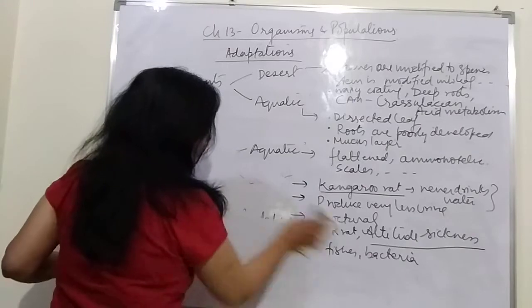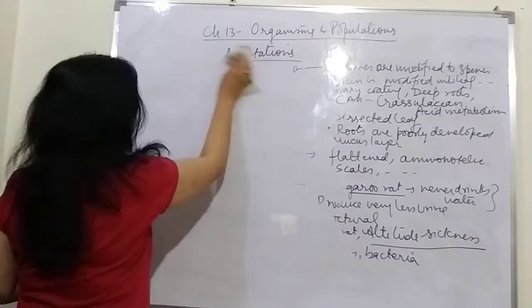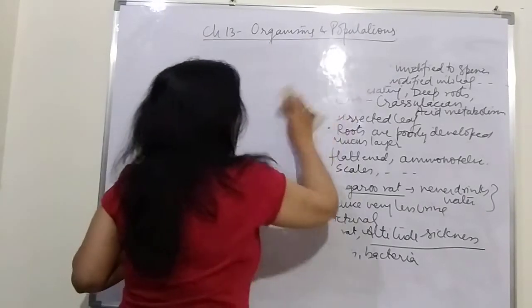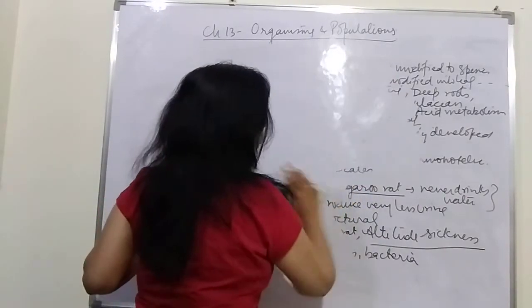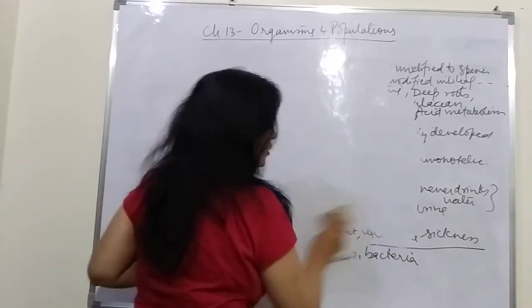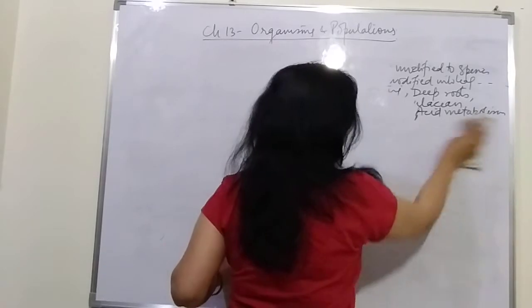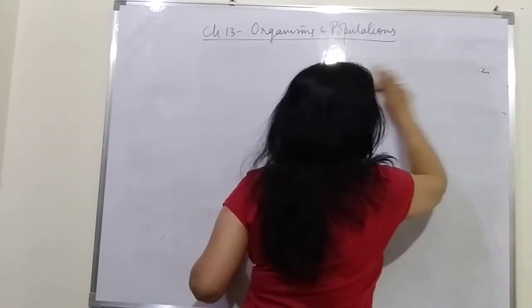Now, the name of the chapter is organism and population. So the second part is the population, and population refers to the group of organisms of a particular species living in a particular area.